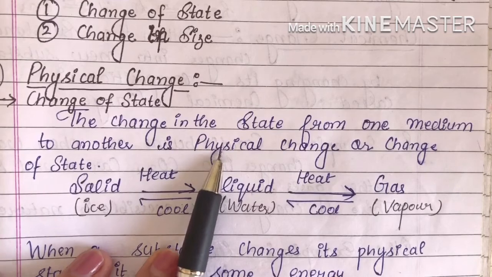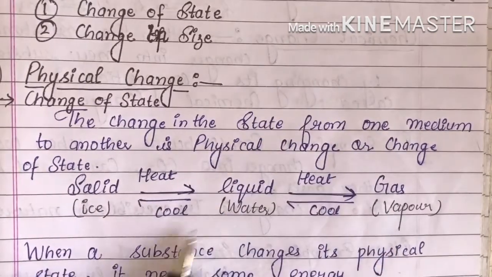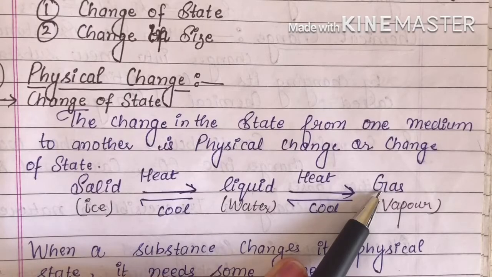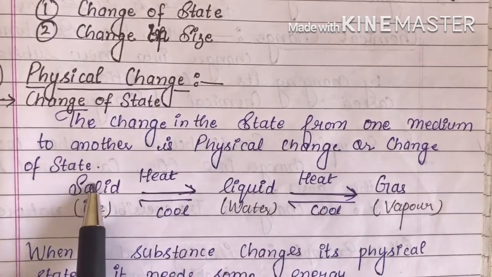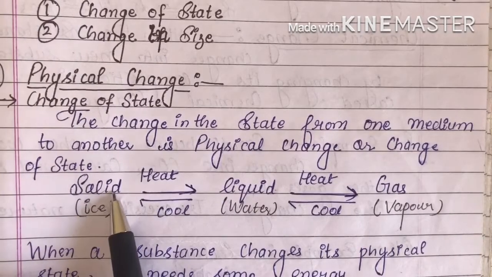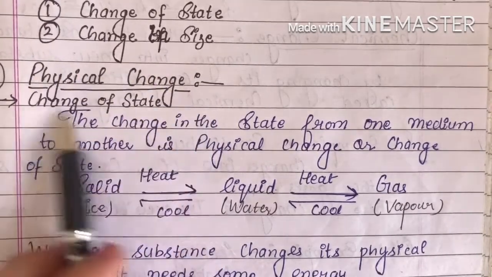Like if you have ice, then after heating it will get converted into the water form, that is liquid form, and after heating it will get converted into the vapor form. So here you can see the change in the states occur. That is called the change of state, and the physical change.